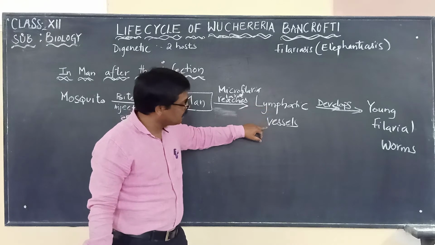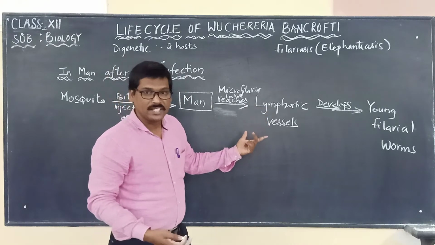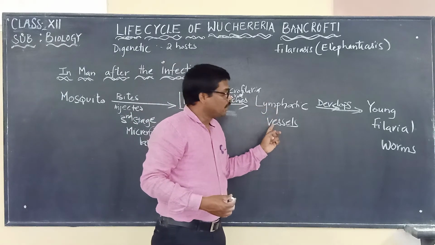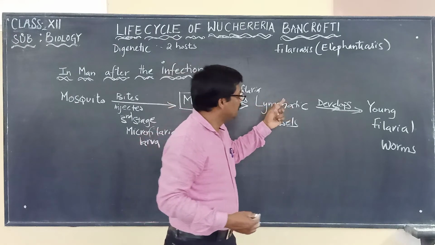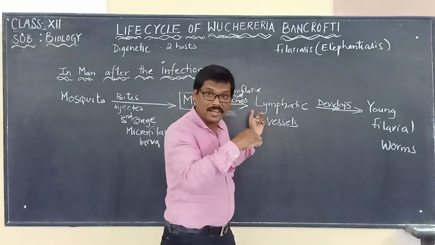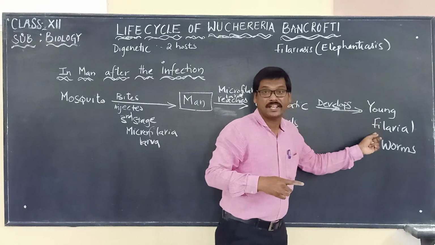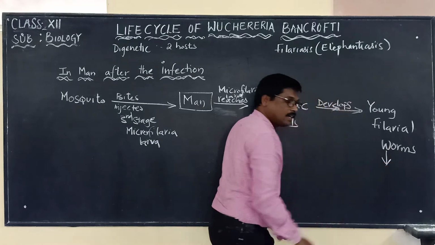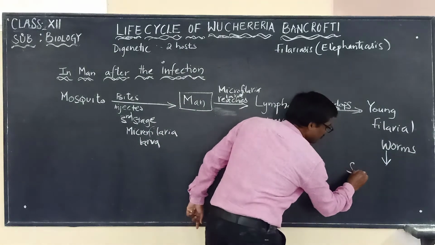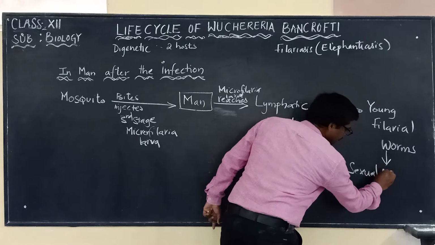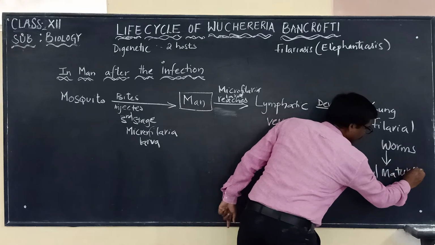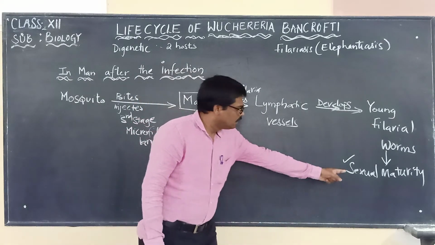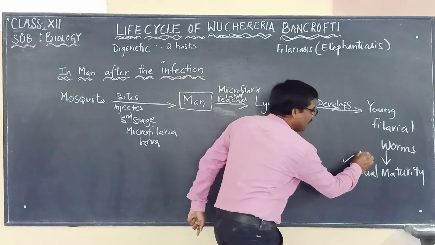Now inside the lymphatic vessels they develop. What is developing? Microfilarial larva will be developing in the lymphatic vessels into young filarial worms, and these young filarial worms attain sexual maturity within 5 to 18 months.